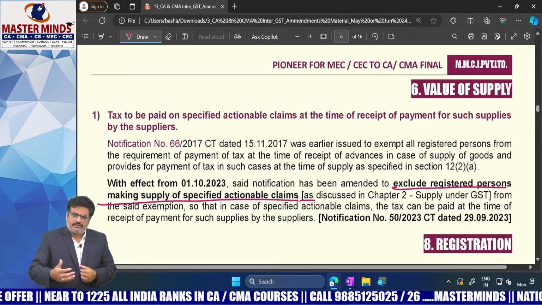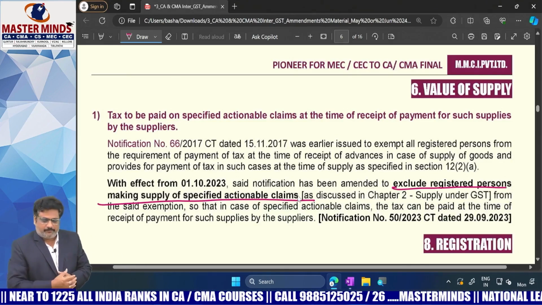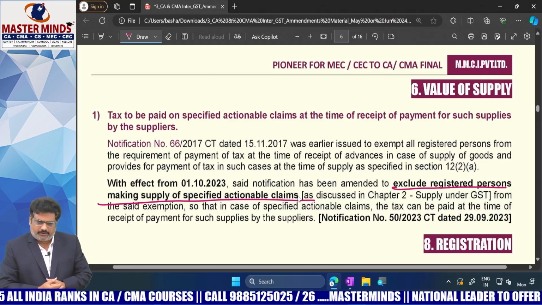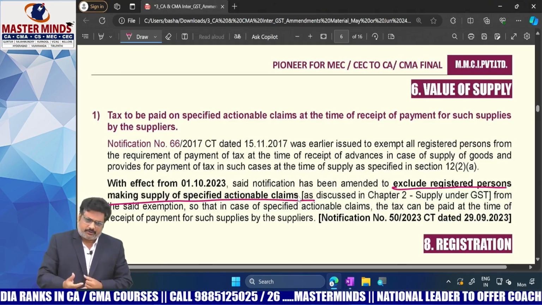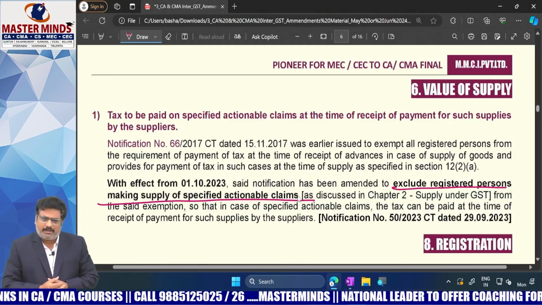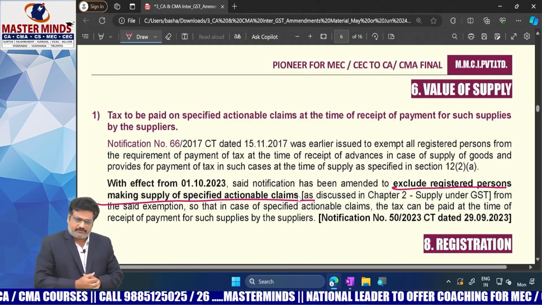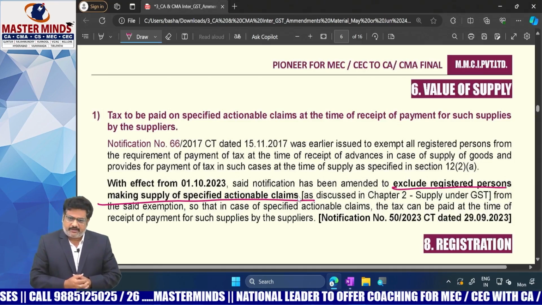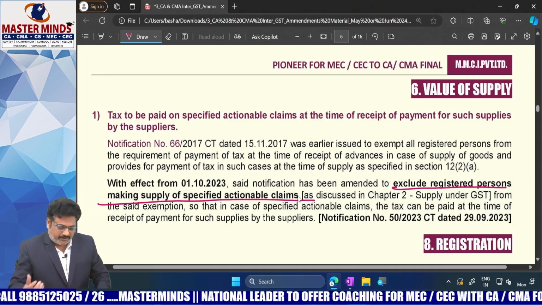I think we had a discussion on it previously: gambling, betting, lotteries, casinos, horse races, online money gaming. These 6 are treated as specified actionable claims.